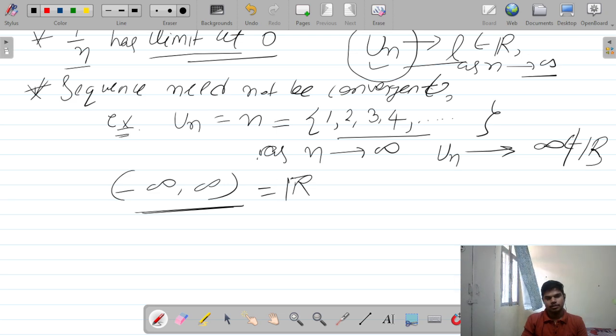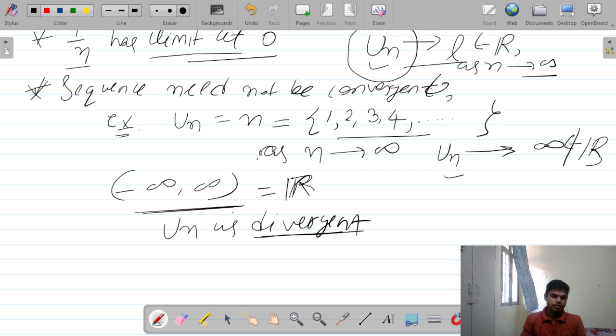Okay, this is the real number. So here infinity is not a real number, so un is not converging. So if un is not converging, then un is divergent. This is the term divergent. We will use that term divergent for a sequence if a sequence is not convergent. This is a very simple definition. Okay.